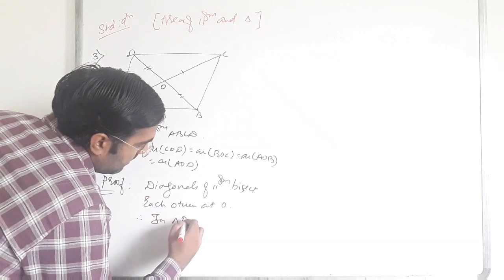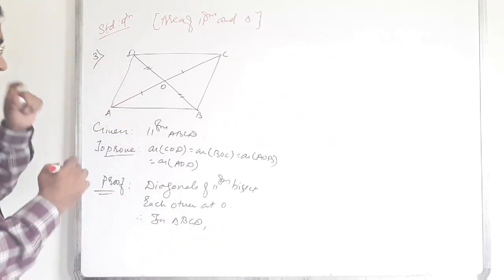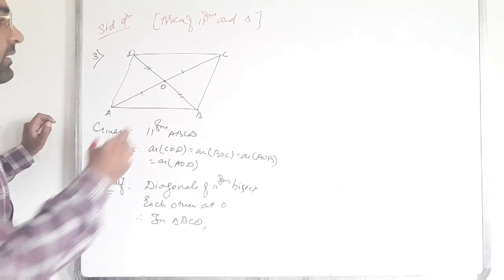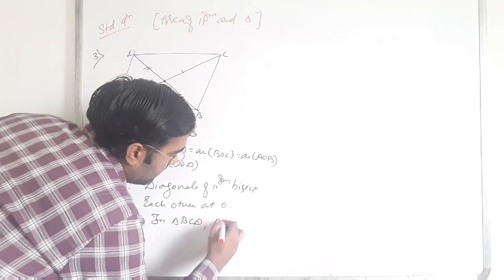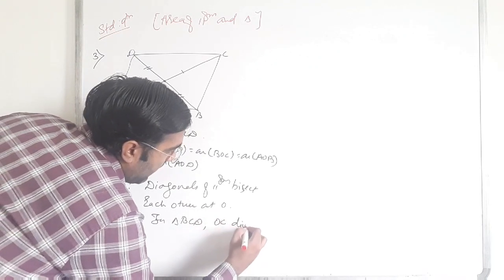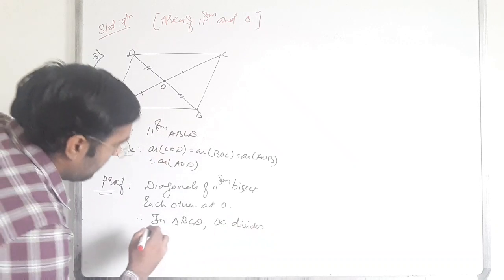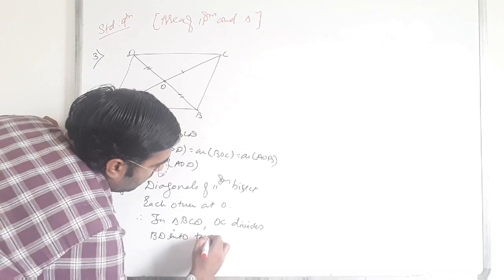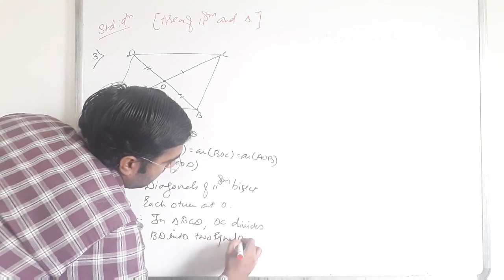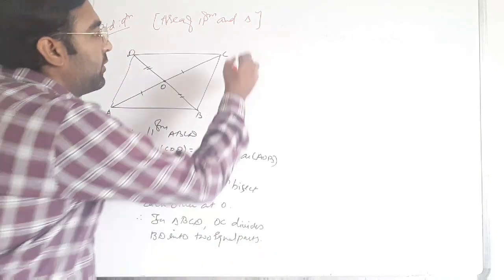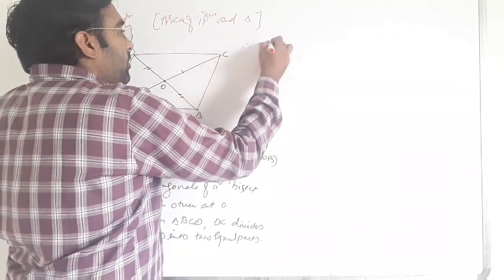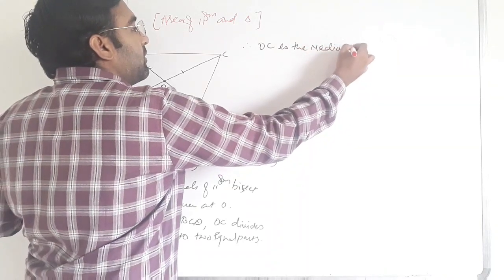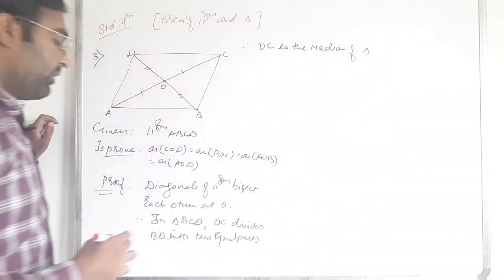So in triangle BCD, OC divides BD into 2 equal parts. Therefore OC is the median of triangle BCD.